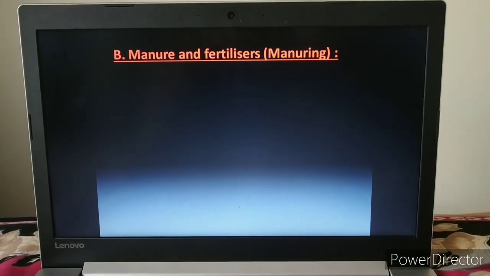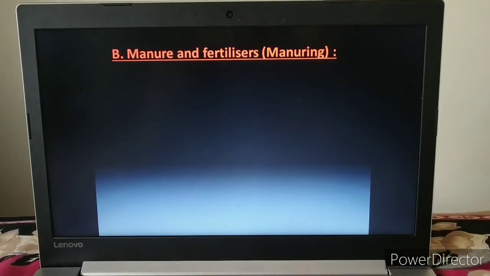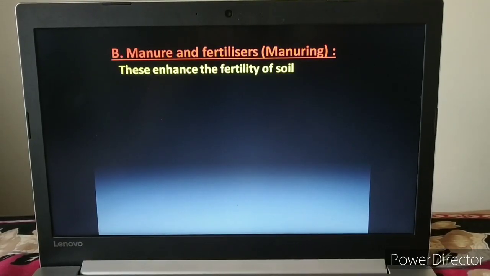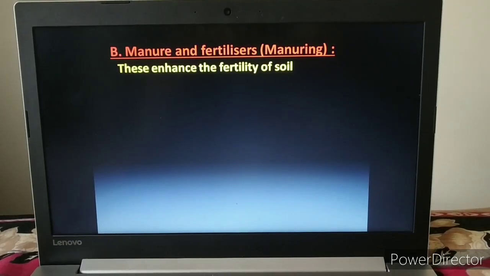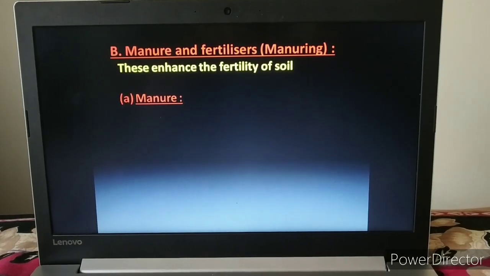Second, manure and fertilizer. This is also called manuring. This enhances the fertility of the soil. It increases the fertility of the soil. First we will discuss manure.